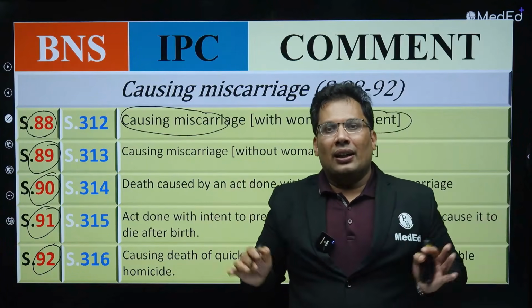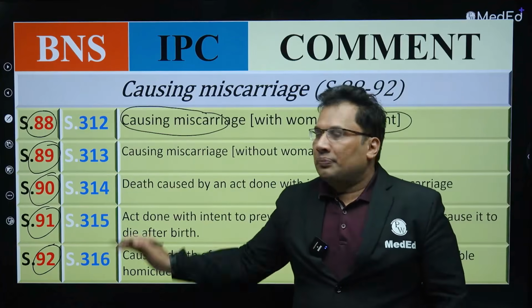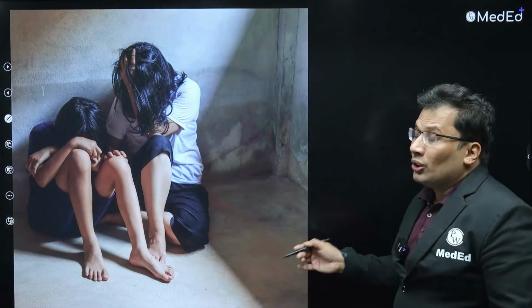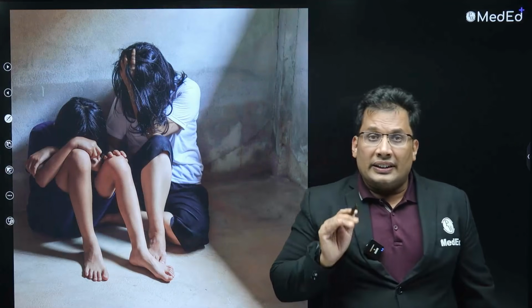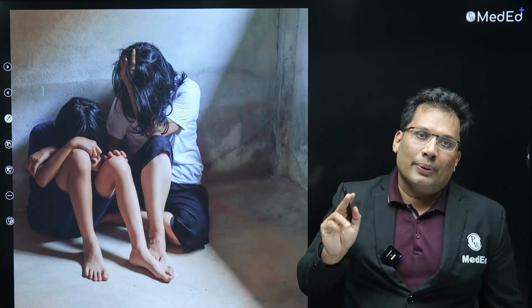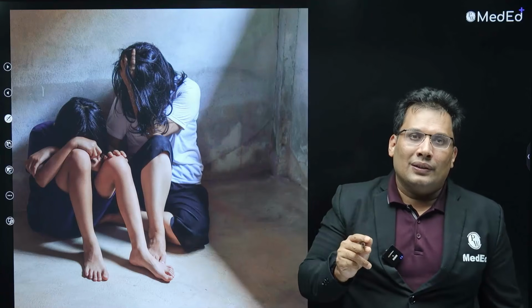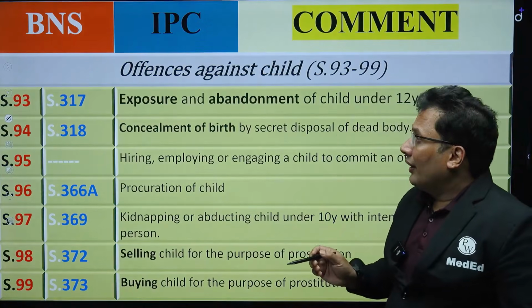So I'll repeat again. 88, 89, 90 criminal abortion. 91, 92 are related to that. Next, about the child. What do you mean by child? A child means less than 18 years, male or female. Child or juvenile as per what? As per your POCSO Act and also various sections of BNS. So now some sections about the child, that is 93.